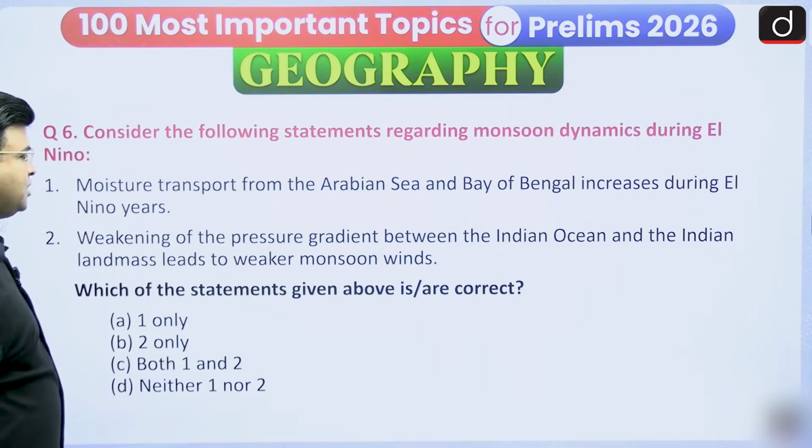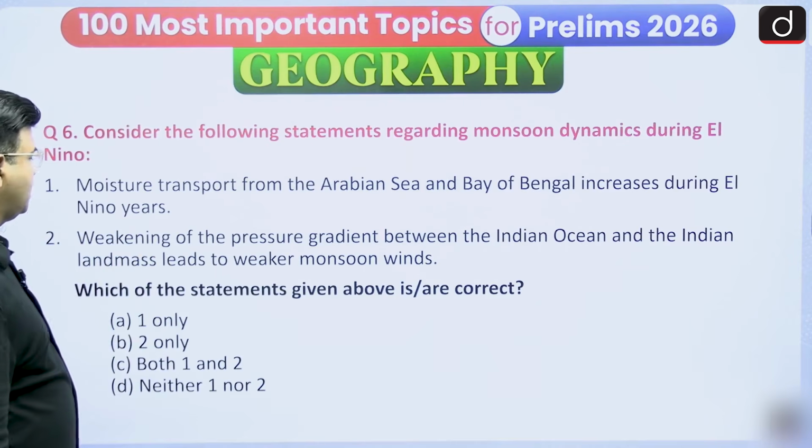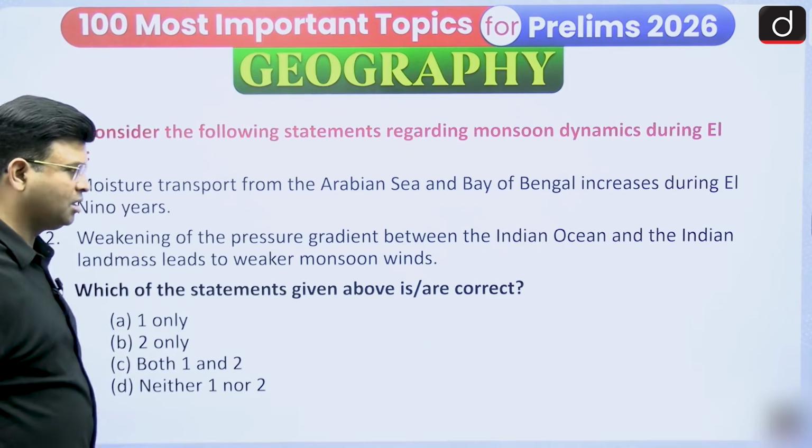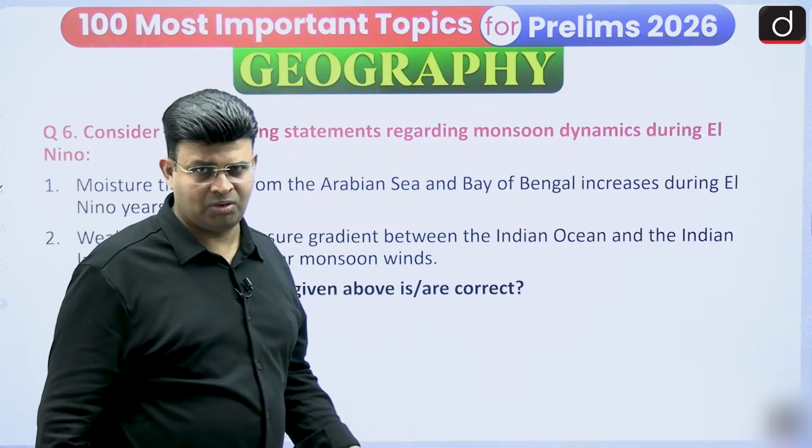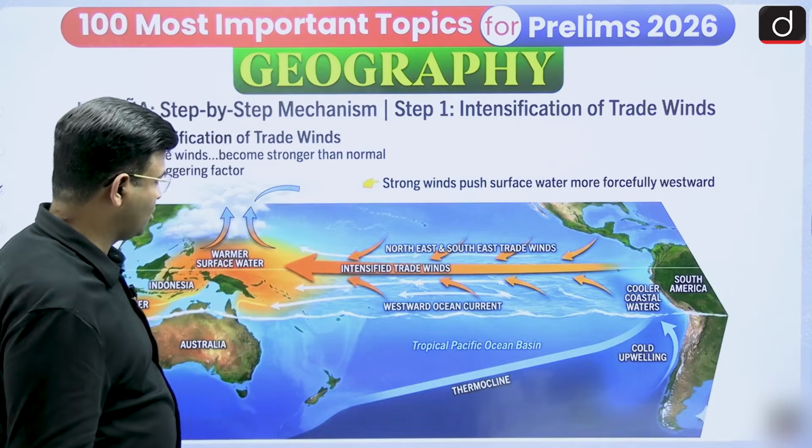And the second statement is talking about weakening of the pressure gradient between the Indian Ocean and the Indian landmass, which leads to weaker monsoon winds during El Nino. So we have to answer it accordingly.